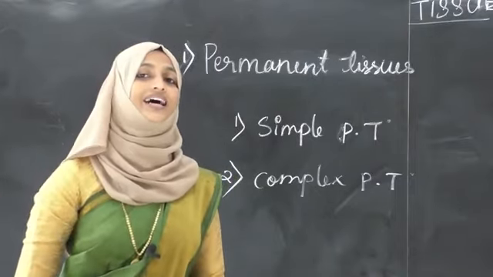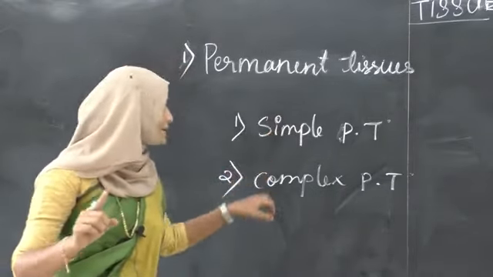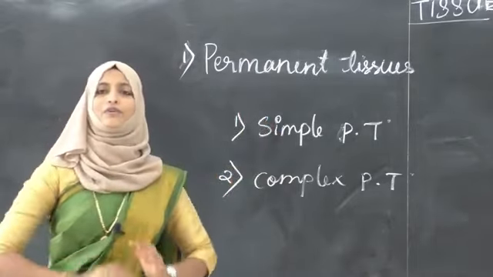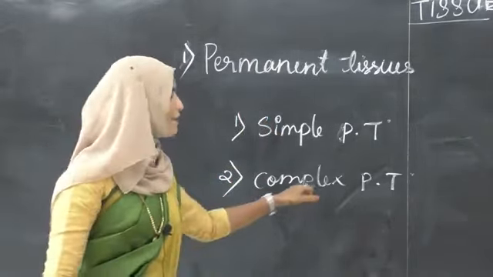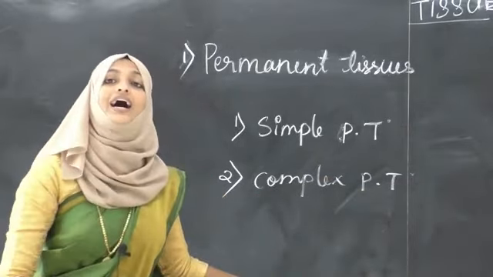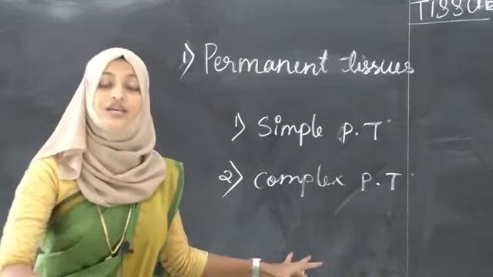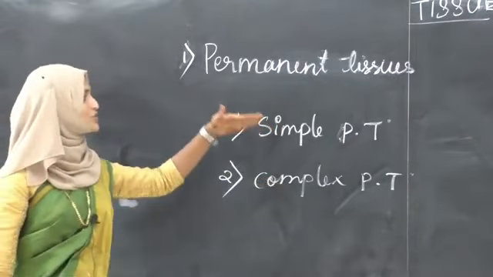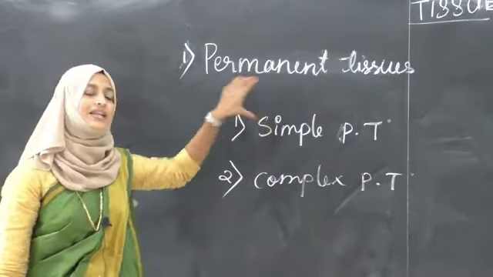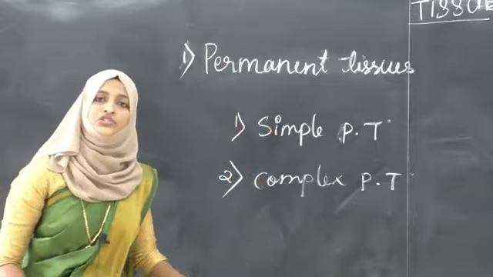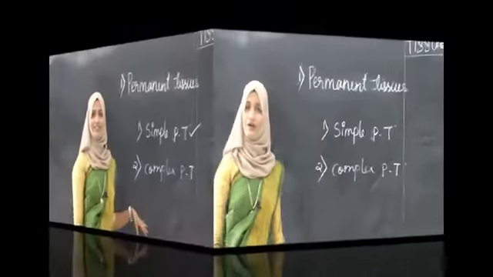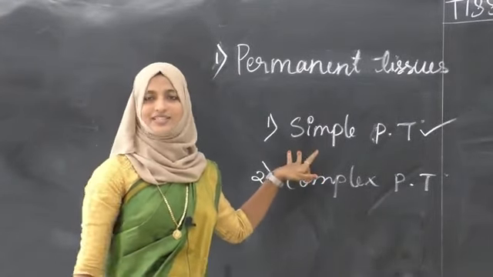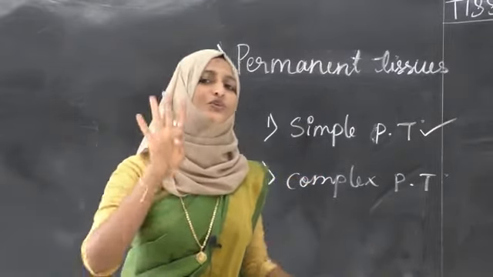So that we are saying that the permanent tissue is of 2 types, simple and complex. Simple means it has similar types of, same type of, or else one type of cells. In complex permanent tissue, it should have different types of tissues, but the function should be same. Okay? Yes. Next, we are going to study in detail one by one what is simple and what is complex, and we are going to study the further division in simple and complex. Yes. Next, we will see simple permanent tissue and its types. See, simple permanent tissues are categorized into 4 types.